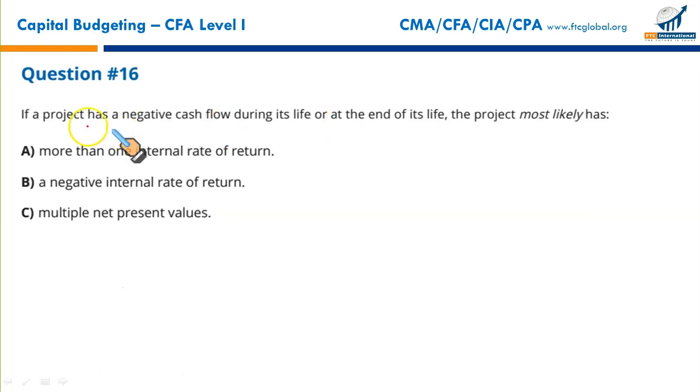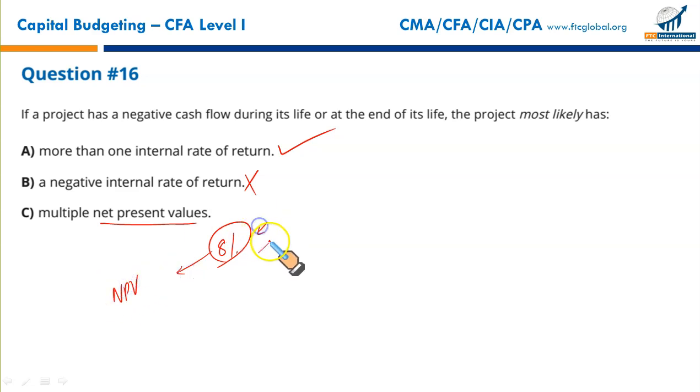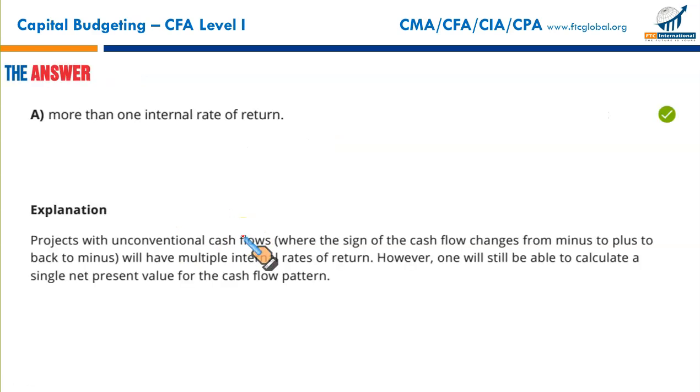So as you've just seen, if a project has negative cash flow during its life or at the end of its life, the project most likely has more than one internal rate of return. It's a correct statement. We've just seen in a question. A negative internal rate of return is not possible, so the percentage has to be positive. Multiple net present values, wrong. For a specific discount rate, there is one and only one NPV. It's only when we change the discount rate that the NPV changes. So this is of course incorrect. That makes A your correct option.